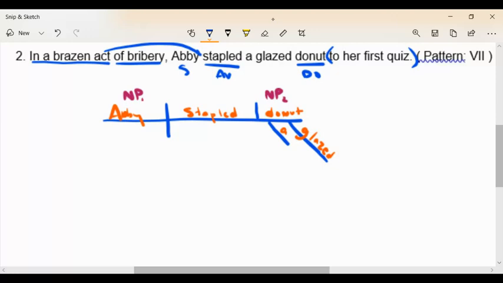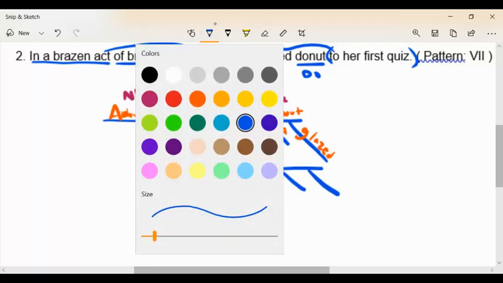And then we have to her first quiz. I know it's a donut, which is right next to the word donut, but that doesn't make sense to say it's a donut to her quiz. I want you to see that to her quiz tells us a location, tells us where she stapled. What I like about the sentence is I have these prep phrases which are far away from the verb, but that's really what they're modifying. It's she stapled it to her quiz. So I'm going to do to quiz, her quiz, first quiz. I'll put that part in first.